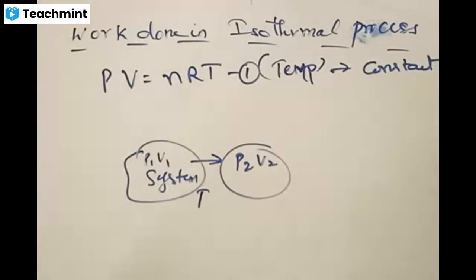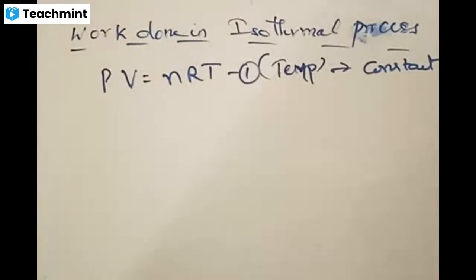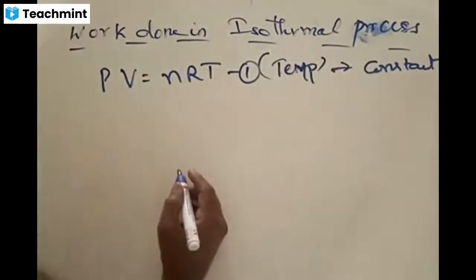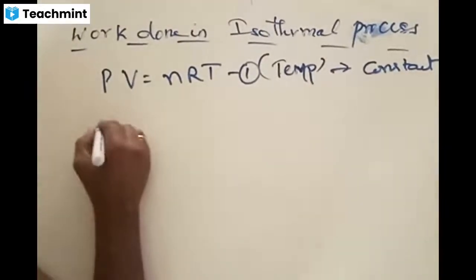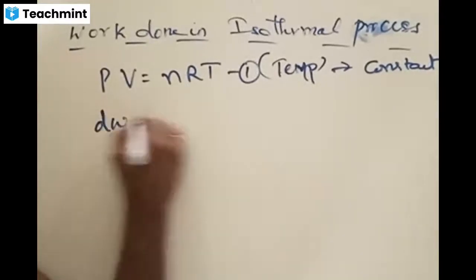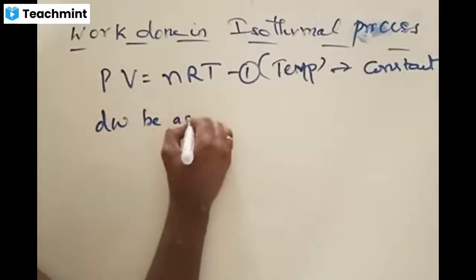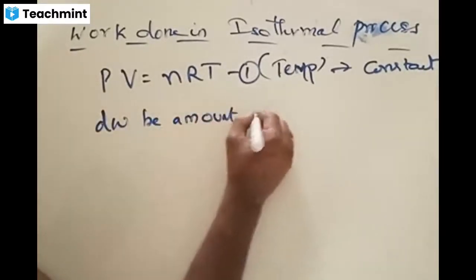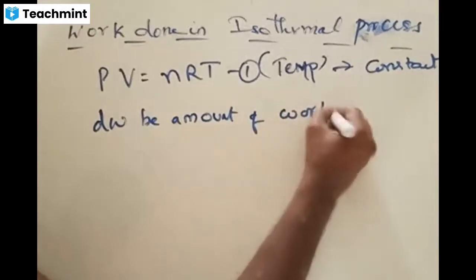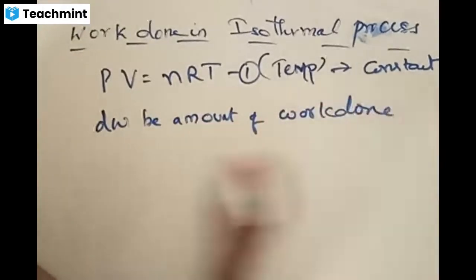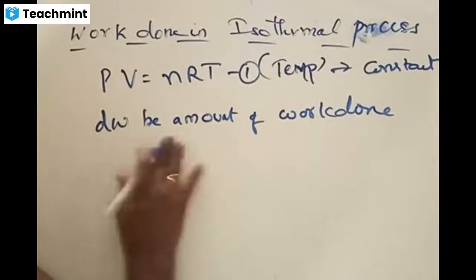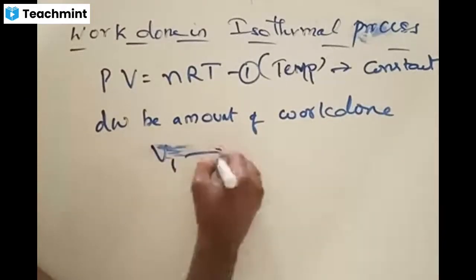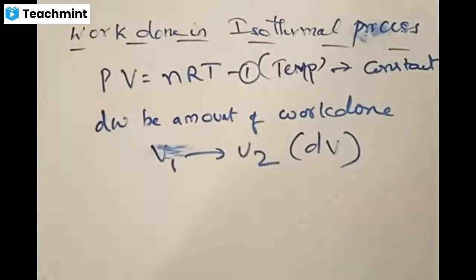Now for this case, for this kind of change to happen, how much is the amount of work done? For that, we say that let dW be the amount of work done in making the system change from V1 to V2. Let the initial volume be V1 and it is going to a final volume of V2. Let this change of volume be given by dV.